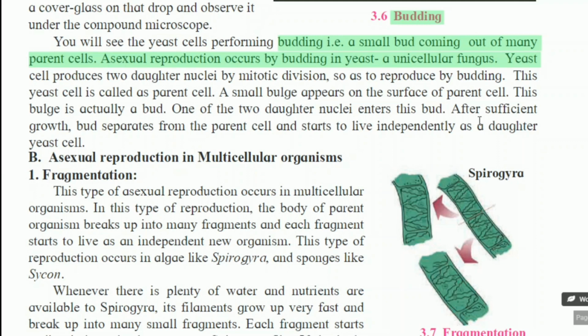In this first part we discussed the concept of reproduction, the definition of asexual reproduction, and asexual reproduction in unicellular organisms. The next part we will continue in the next lecture.